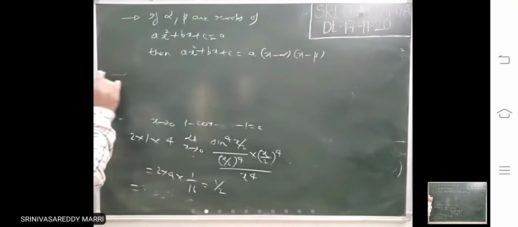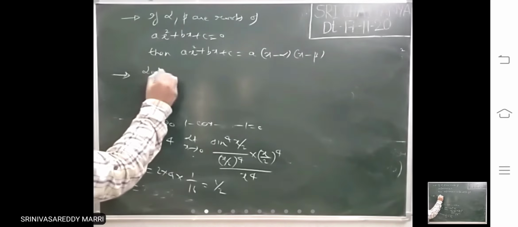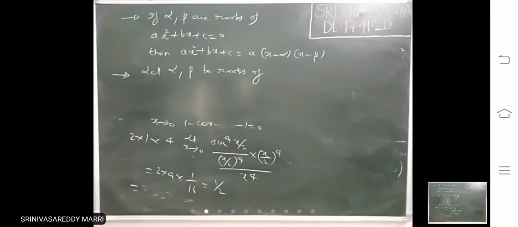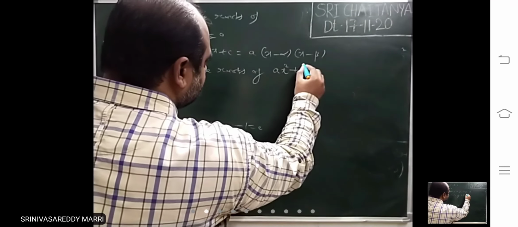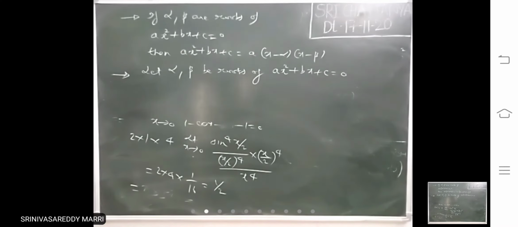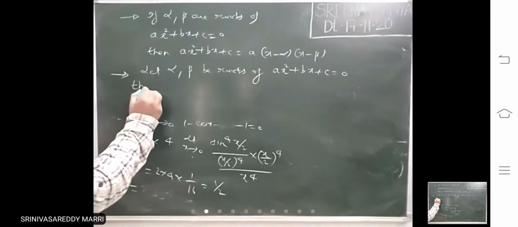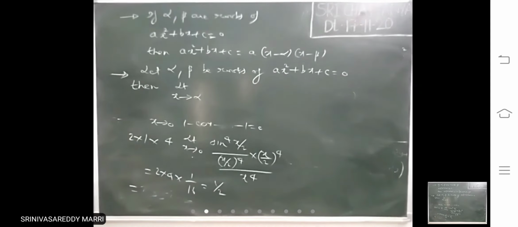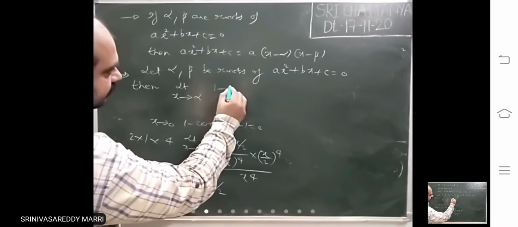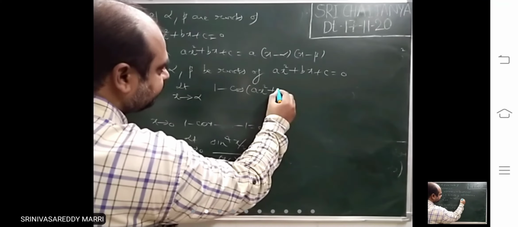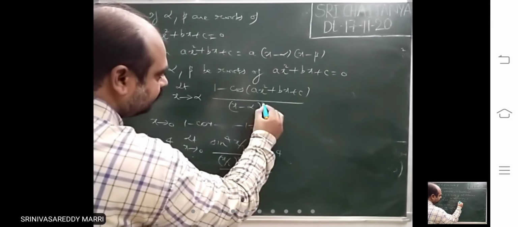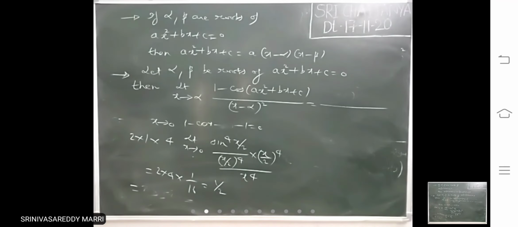Suppose, take one problem. Let alpha, beta be roots of ax square plus bx plus c equal to 0, then limit x tends to alpha of 1 minus cos of (ax square plus bx plus c) divided by (x minus alpha) whole square equals dash. So x tends to alpha is given.